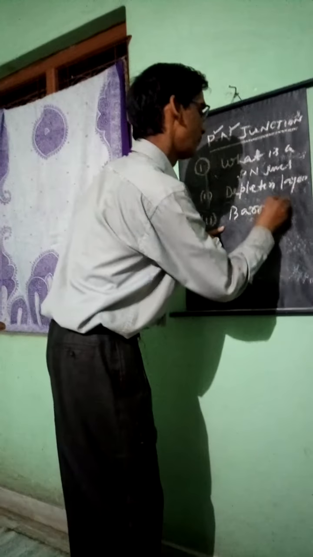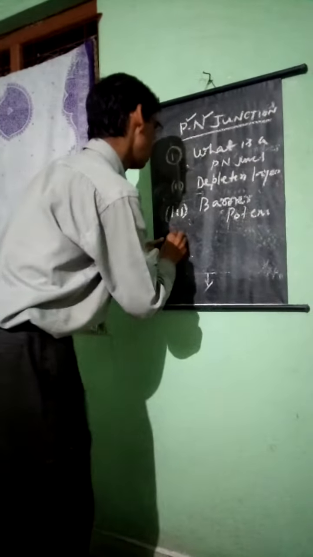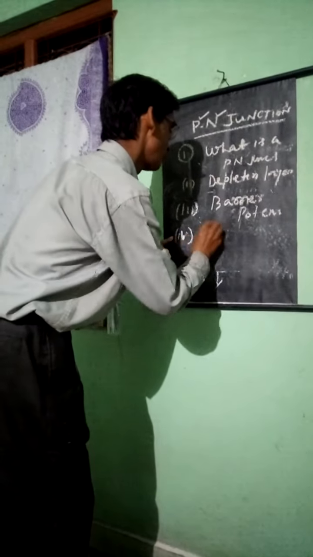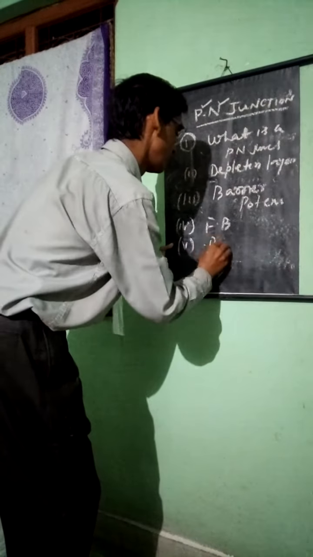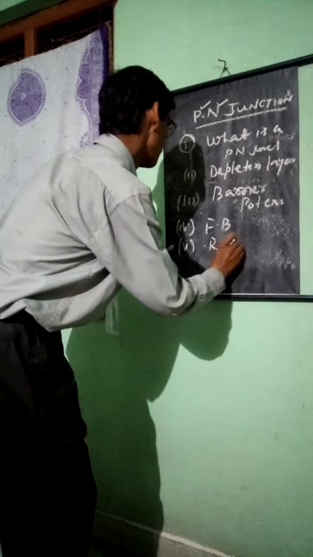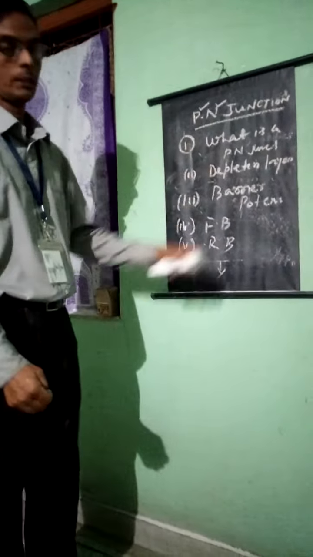Fourth, the forward biasing of a p-n junction. Fifth, the reverse biasing of a p-n junction. These are our key points.